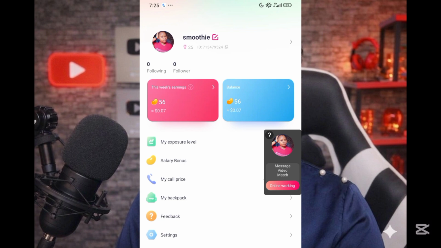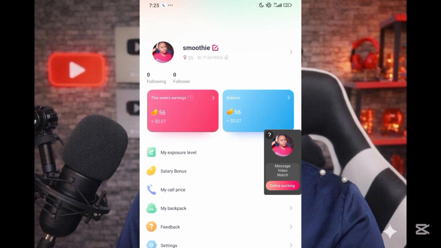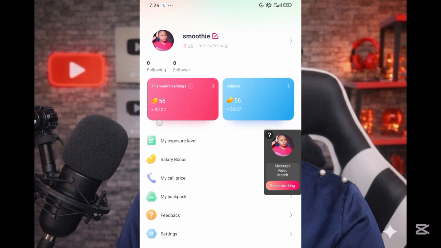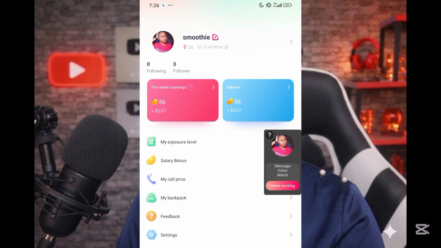So that invitation code is what you're going to be inputting. If you input that invitation code, you're going to see this particular dashboard like this. But if you don't input it, what will happen is that people are going to be calling you. People will be calling you on this particular app.